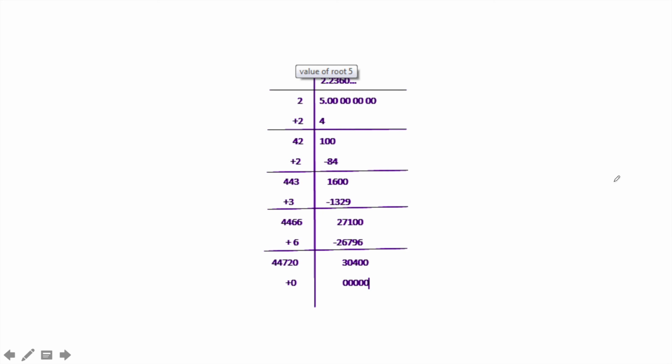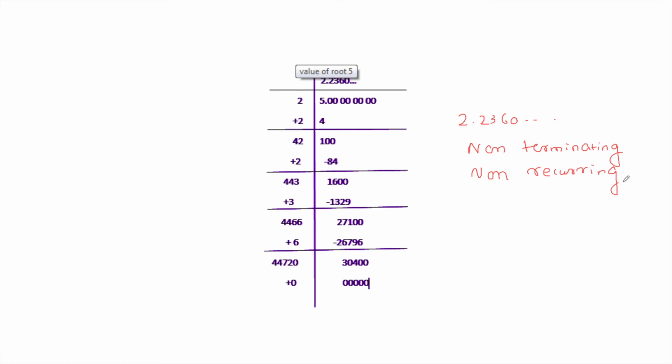Then root 5. Root 5 value also we get by solving: 2.2360, and it is non-terminating like this. Again it's non-terminating, non-recurring. So in this way we find the decimal expansion of an imperfect square root, and we can conclude the decimal expansion is non-terminating and non-recurring.